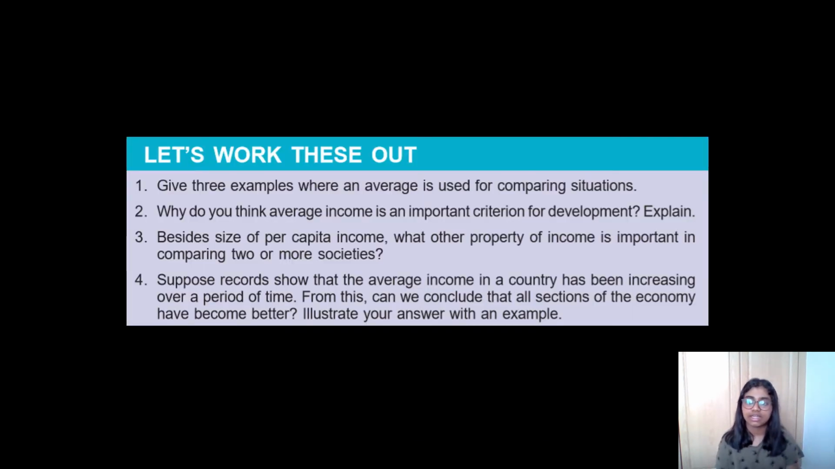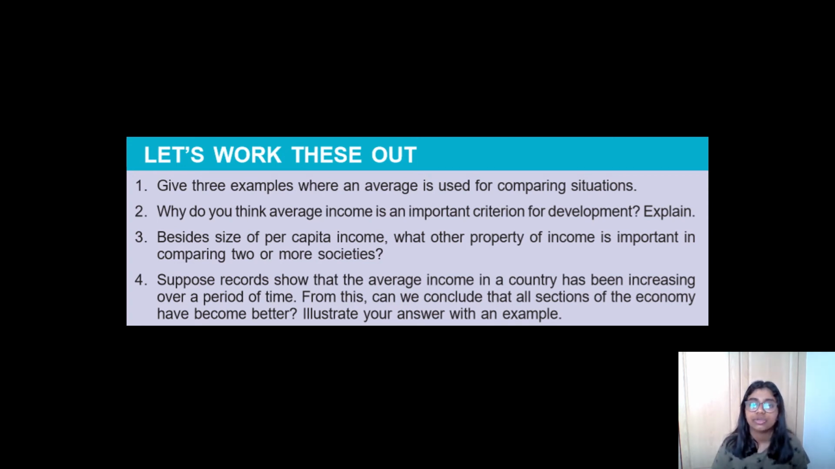Now, there are some NCERT questions that you should do. So the first question is give 3 examples when an average is used for comparing situations. These are very simple questions. An example for the first question would be comparing heights of students, marks, finding the forest cover. There are a lot of real life examples where you use average.